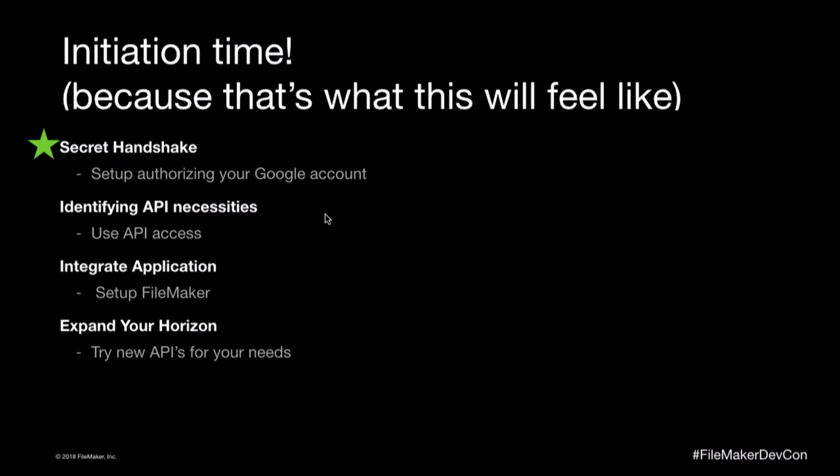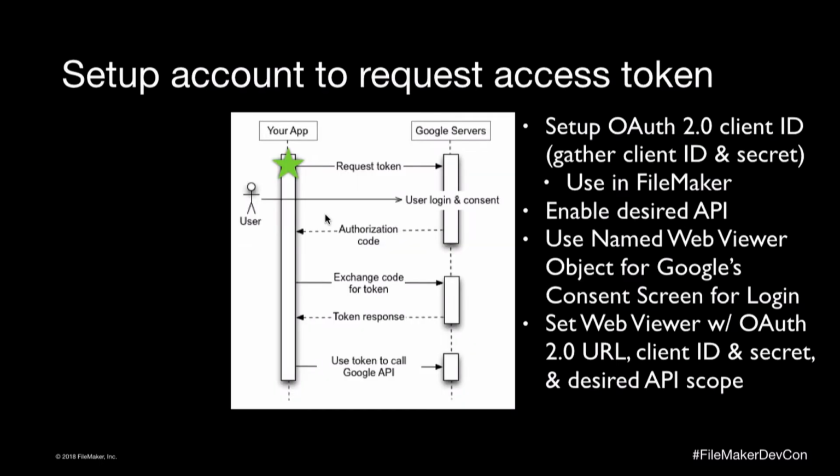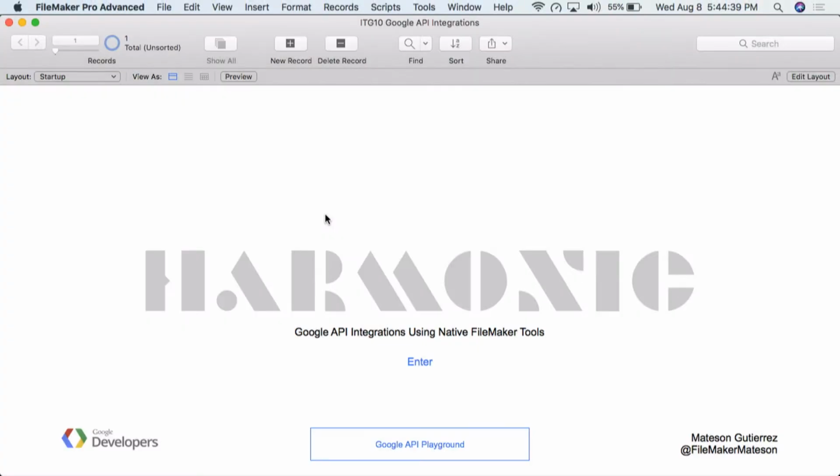If you're following along, now's the time to open up your file. What we're going to be doing first is we're going to set up your account for API access. We're going to get your client ID and secret key. We're going to enable the desired API, which will be, in this case, Gmail. And I've already set the web viewer. I've got it pre-populated for you. And lastly, we will use OAuth 2.0. All right. So let's go to the demo file.